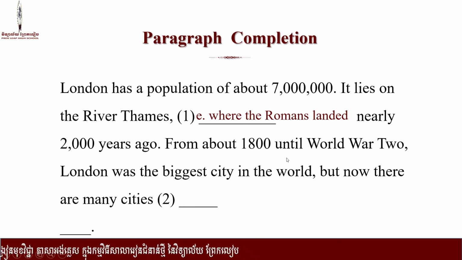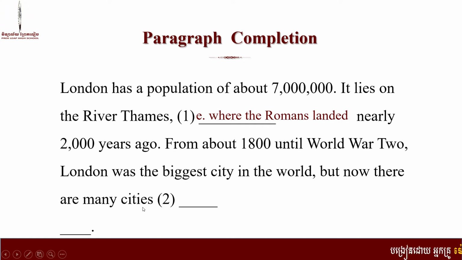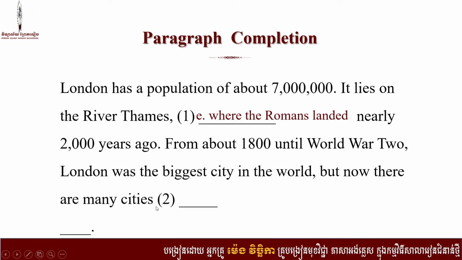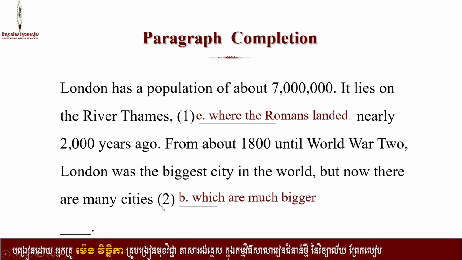How about the last one? In front of the gap, number 2, we have many cities. So what relative pronoun should be the correct answer for number 2? Yes, B, which.